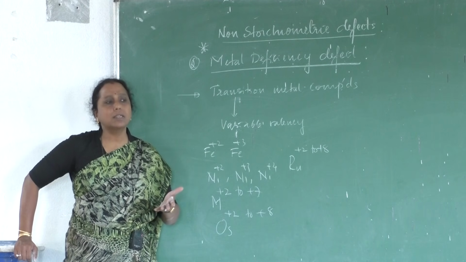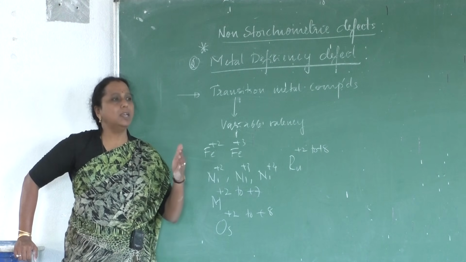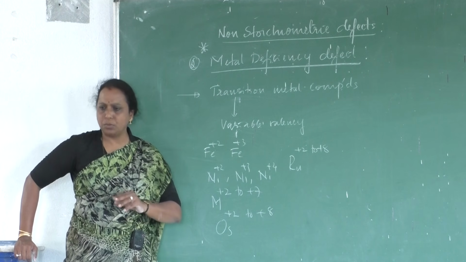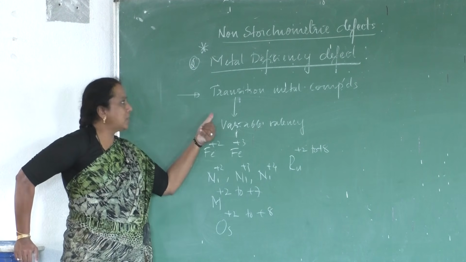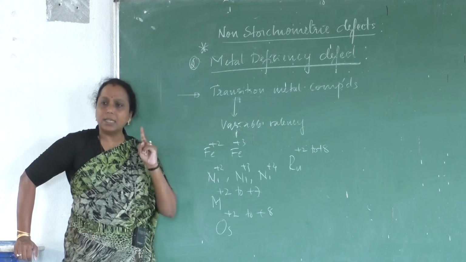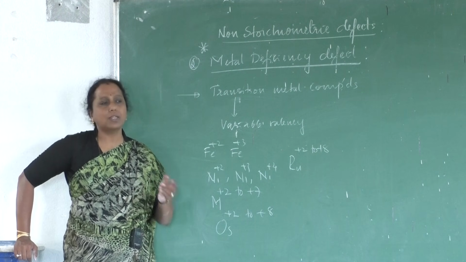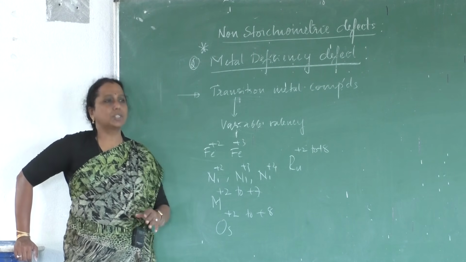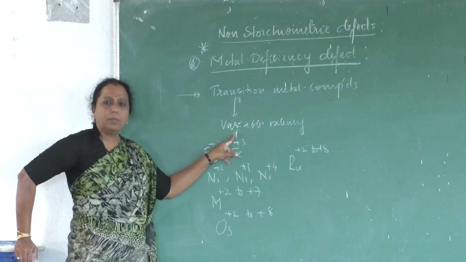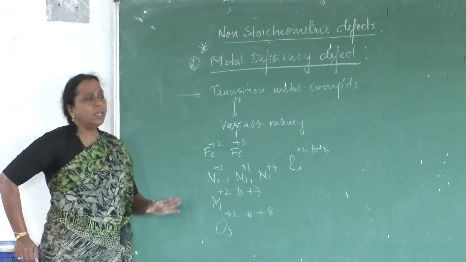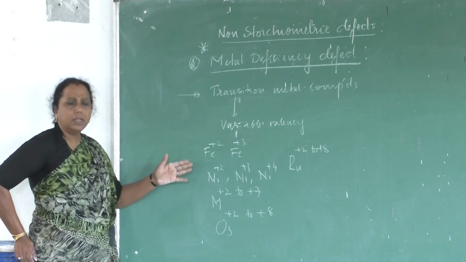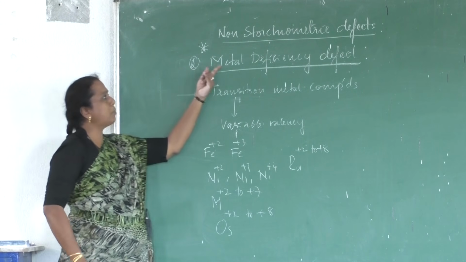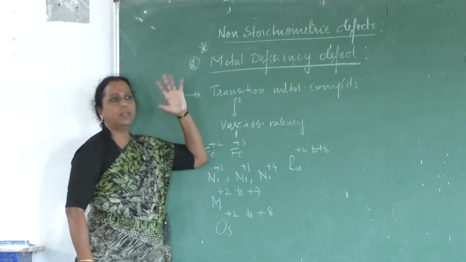Alkaline earth metals, electronic configuration ns2, exhibit +2. But these transition metals are not showing a single oxidation state, they are showing more than one. We call that variable valency. Because of this property of transition metals, we expect the metal deficiency defect.